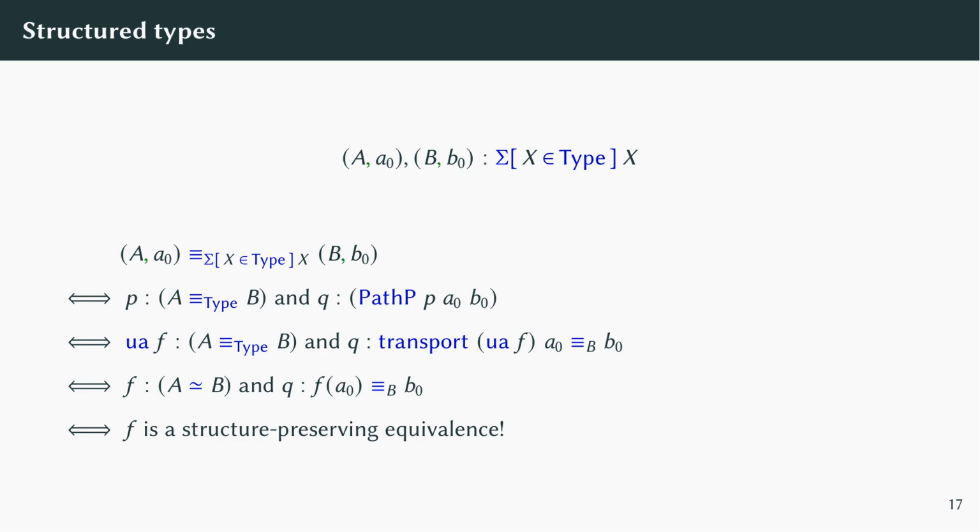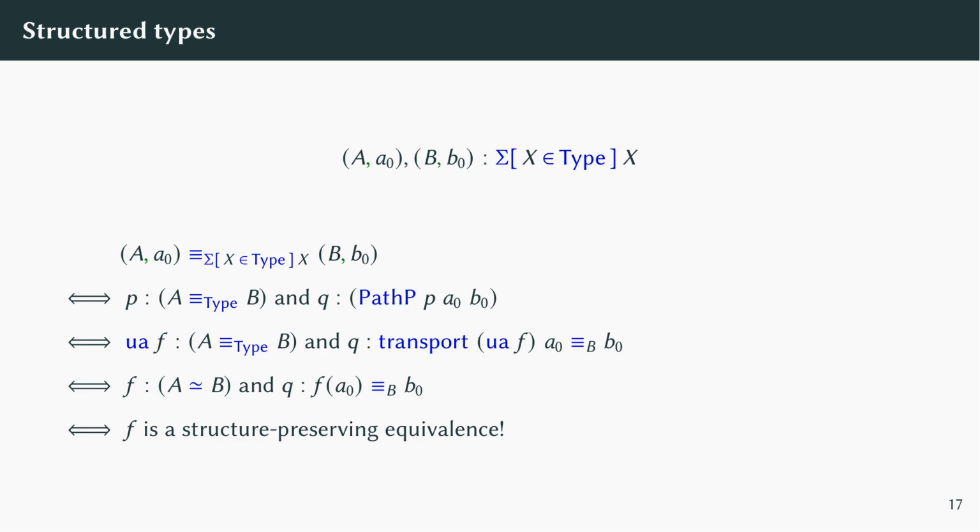Let's start by ignoring NQ and DQ, so we just have a carrier type and an element of the carrier. Suppose we have two implementations of this interface, A with A0 and B with B0. Two pairs are equal when their first components are equal, and their second components are equal modulo the equality of the first. But by univalence, an equality of types is an equivalence, and being equal modulo that equivalence is the same as applying it. Putting this all together, if these two pairs are equal, that means we have an equivalence between A and B, and if we apply that equivalence to A0, we get B0.